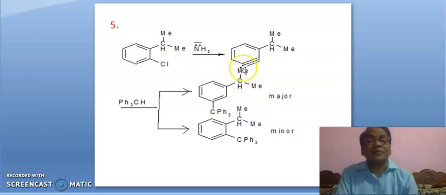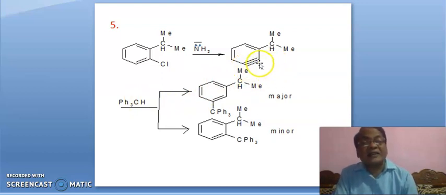And if you take triphenylmethane, it will attack, friends, it is benzyne. This reagent, first of all, hydrogen will be eliminated and a carbanion will be here, negative charge will be here. That negative charge may attack either at this position or at this position.